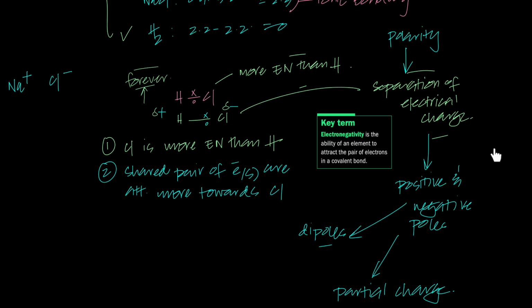So I talked about the entire concept of polarity just by using one example. What is polarity? Separation of electrical charge, and a positive pole and a negative pole form, which we call a dipole. What are these positive and negative poles? They are partial charges, partial positive, partial negative. Why not plus and minus? Because a positive charge and a negative charge are pretty large. These are very small charges. You must have learned a little about differentiation in your mathematics: a small change, delta x over delta y, small changes. So that's why we represent it with this Greek symbol, delta positive and delta negative.